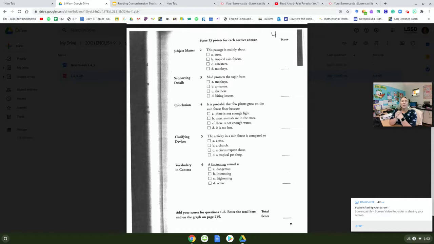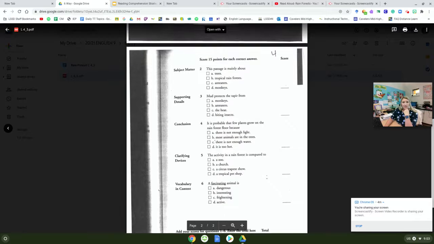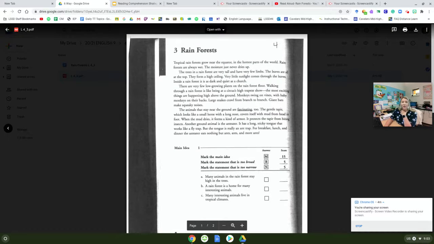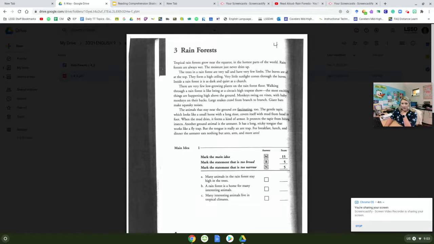Okay, this is about supporting details. Mud protects the tapir from monkeys, anteaters, heat, insects. If you don't remember, you need to go back. Don't guess. Go back. Find where in this passage there's writing about the tapir. I see the word tapir right here, so I'm going to go back and scan this area.